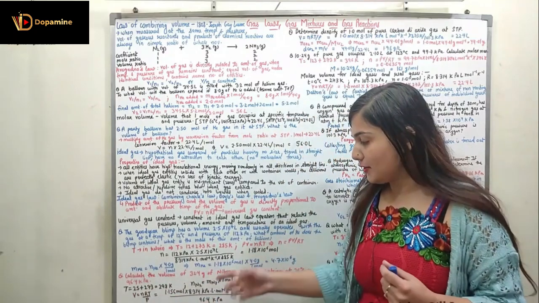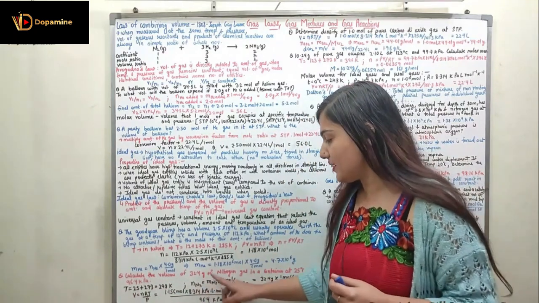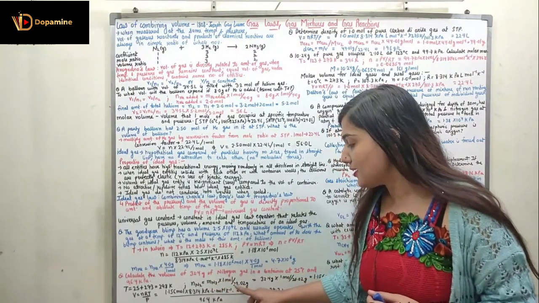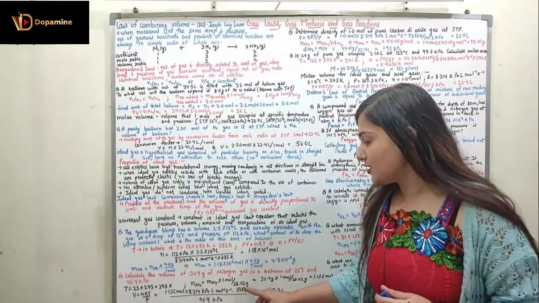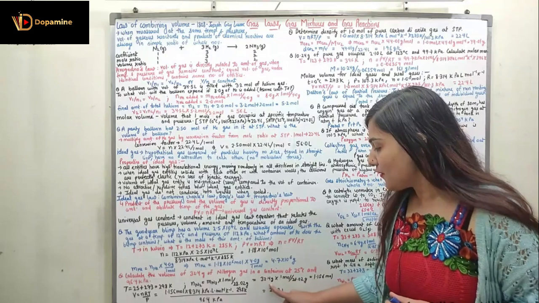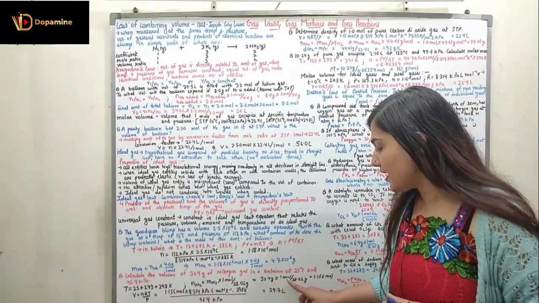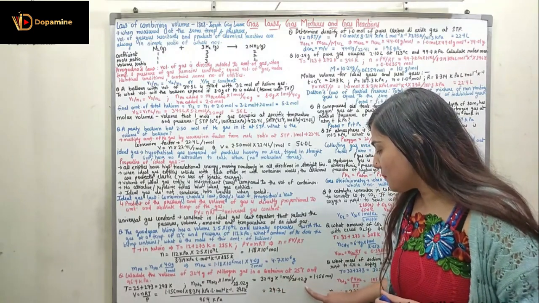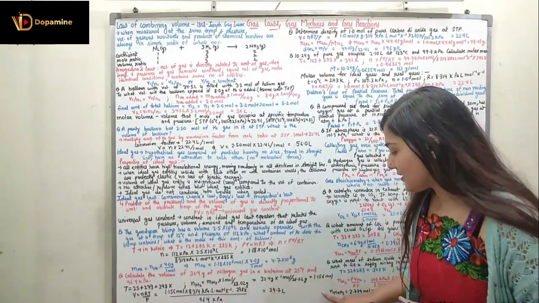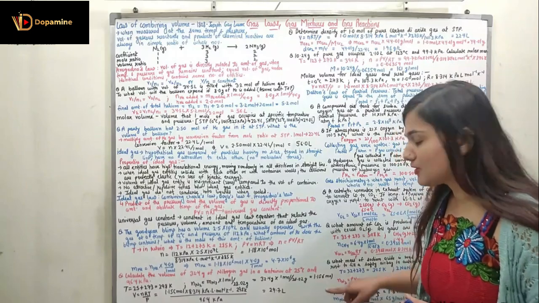Now I know the number of moles of nitrogen will be given as the given mass upon the molar mass. The given mass of the nitrogen is divided by the molar mass of nitrogen, which is 28.02 gram per mole. So the given mass is 32.4 gram, multiplied by 1 mole divided by 28.02 gram. Here we can calculate the number of moles of N2, which is 1.156 moles.